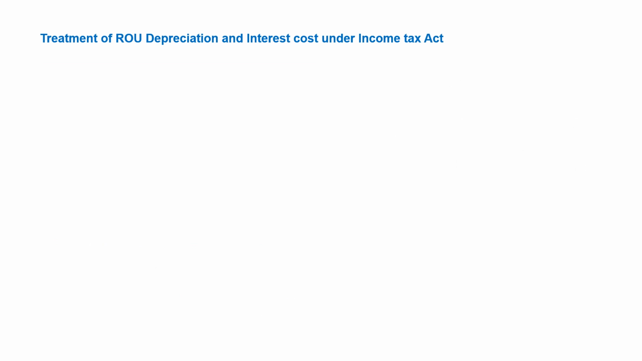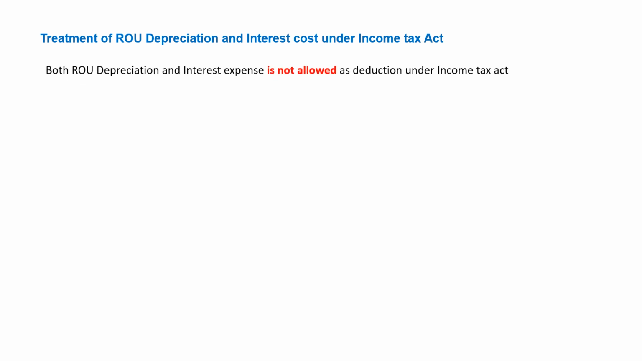This is our last slide, where we will discuss the treatment of RU depreciation and interest cost under the Income Tax Act. Both RU depreciation and interest expense are not allowed under the Income Tax Act. That means you can't claim this cost. Only the lease payments made to the lessor are allowed as deductible expenses. In the previous example, the 50,000 rupees you have paid has to be considered for deduction. The interest expense and the RU depreciation will be excluded, which means they are not allowed.